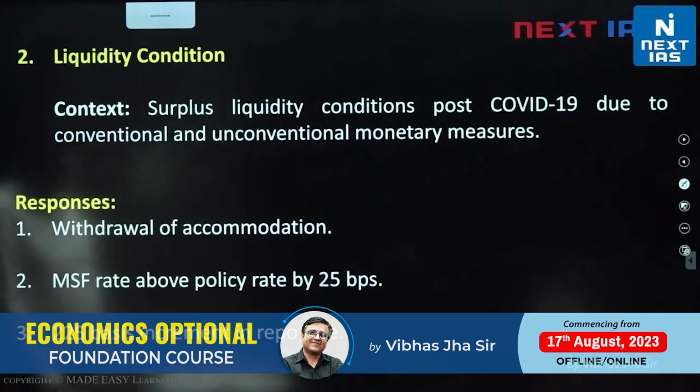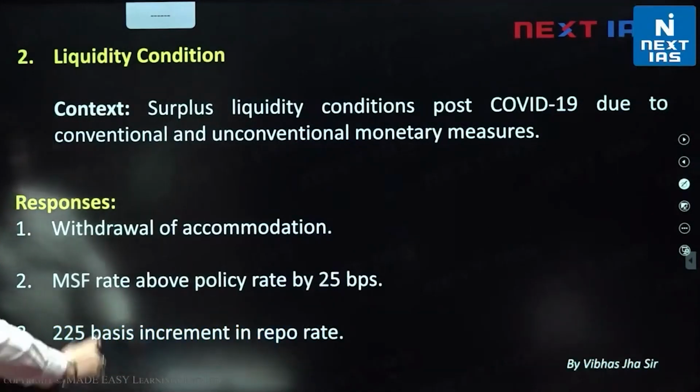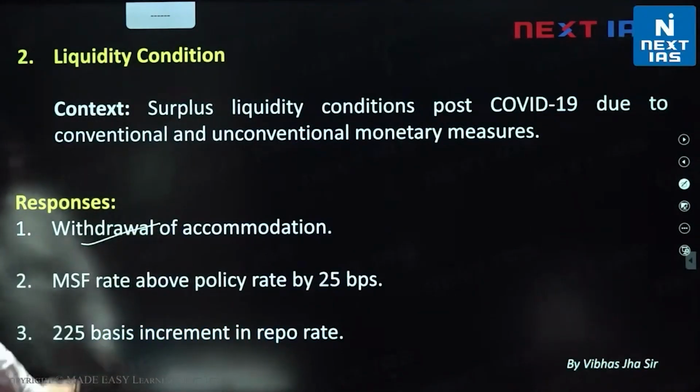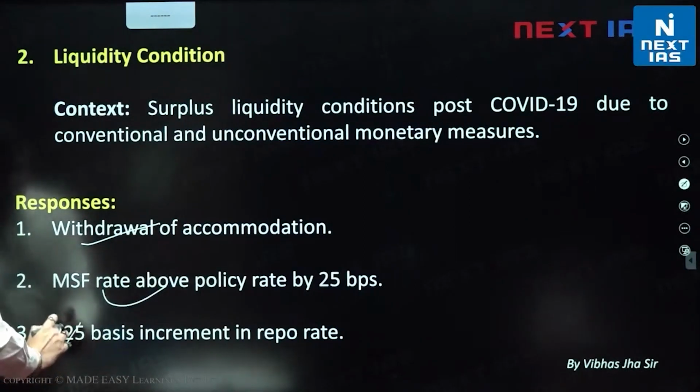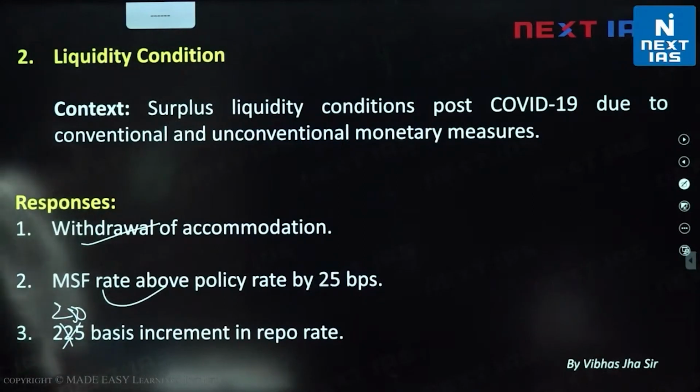Now what are the responses post-COVID? Withdrawal of accommodation. MSF rate has been kept above policy rate by 25 basis points, and 250 basis points above the increment in the repo rate.